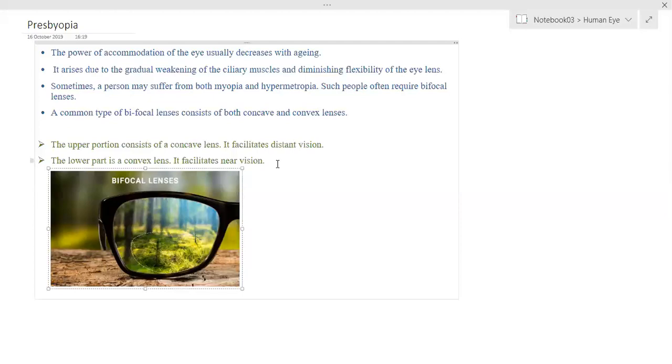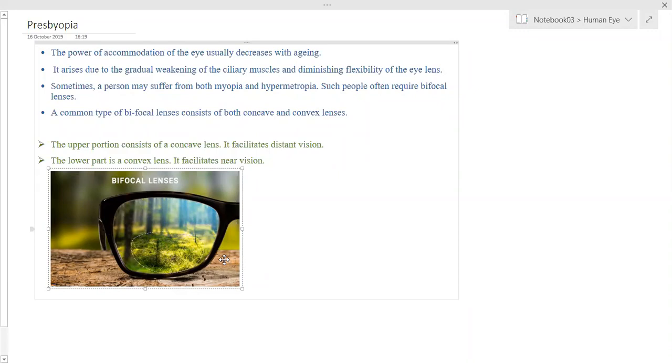Yes. Even my father has the same problem. Is it all in one lens itself? My father has the same eye problem, both myopia and hypermetropia, but then bifocal. Is the bifocal lens completely joined together? Yeah, they can be joined together. They can be mixed. One place they will keep and in that they will fix.